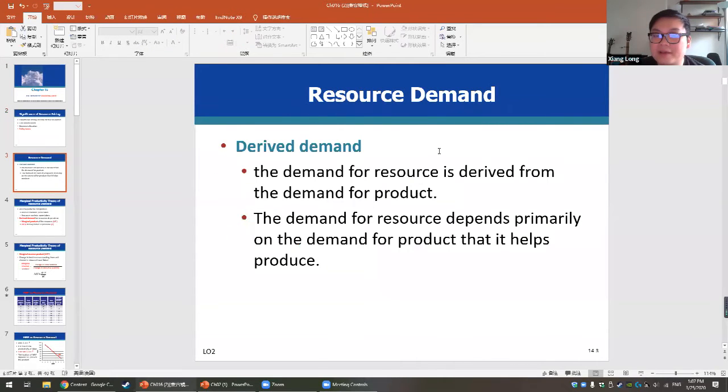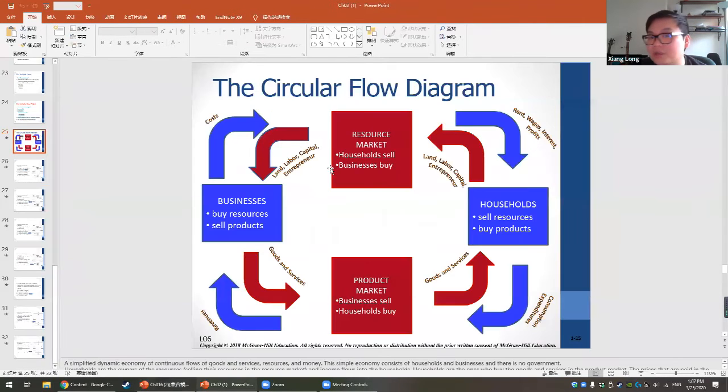So what drives the demand for the resource? It's actually very easy to understand. The demand for a resource is derived from the demand for the product. Again, if we go back to the circular flow model, the company needs the resource to produce product. If the business does not have enough resources, they cannot produce the product.